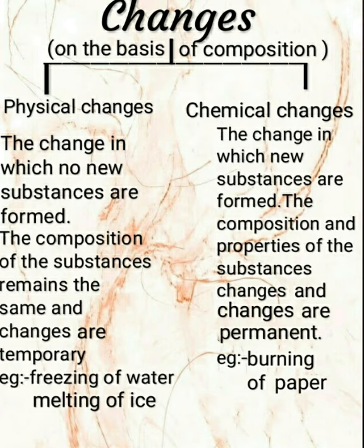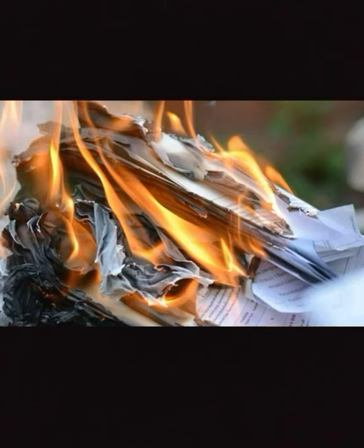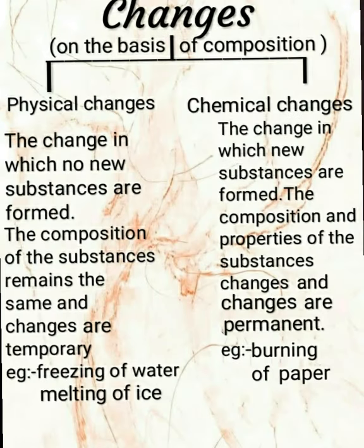Chemical changes are changes in which new substances are formed. The composition and properties of the substances change and changes are permanent. Burning of paper, all these come under chemical changes because new substances are formed and these changes are permanent changes. Thank you.